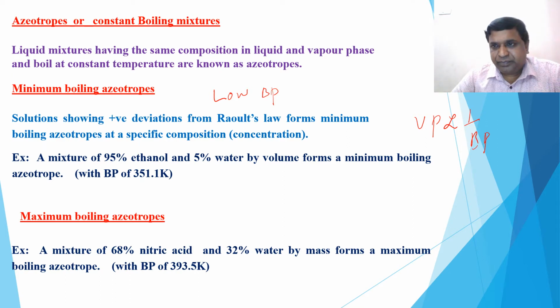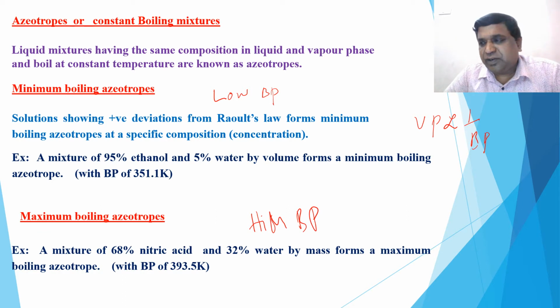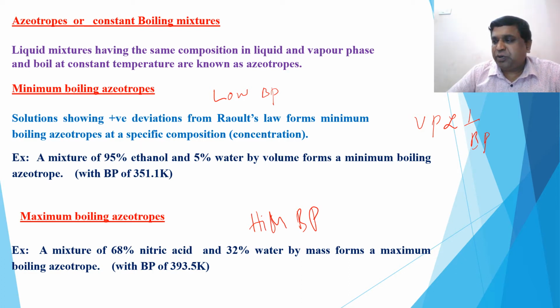Next, maximum boiling azeotropes. As I told, if you learn for minimum, I need not explain for the maximum boiling azeotropes. It is just the opposite. Solutions showing negative deviation from Raoult's law form maximum boiling azeotropes. What is the example you have seen? A mixture of nitric acid and water. First remember the example and then the composition: 68% and 32%. So this forms maximum boiling azeotropes. Yes, let us continue.